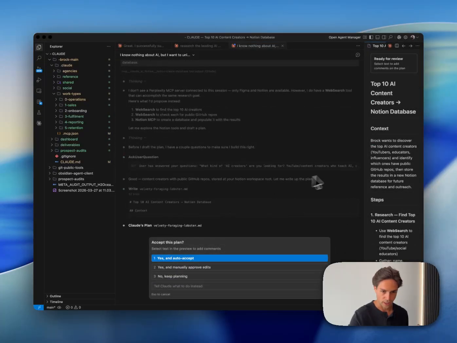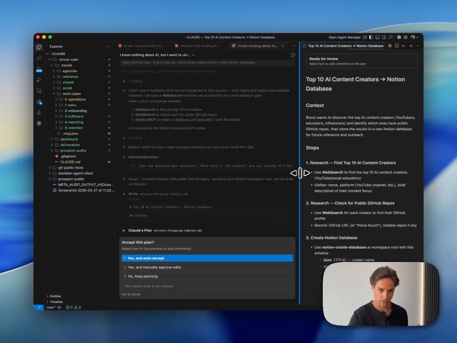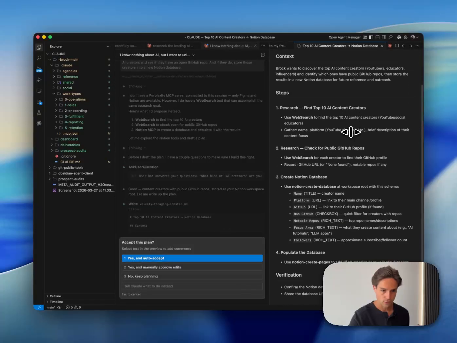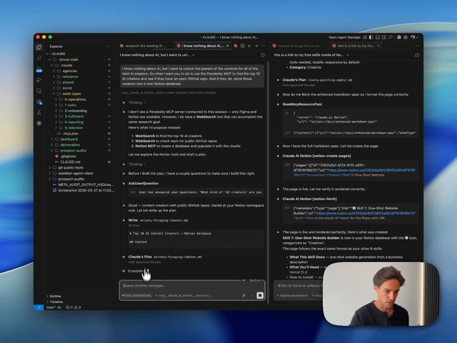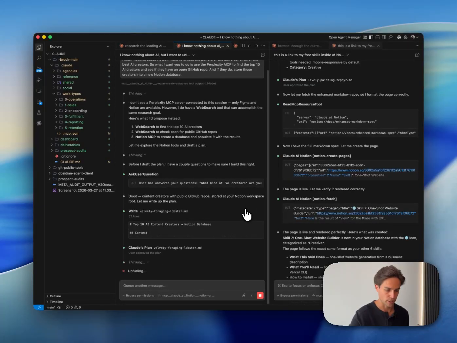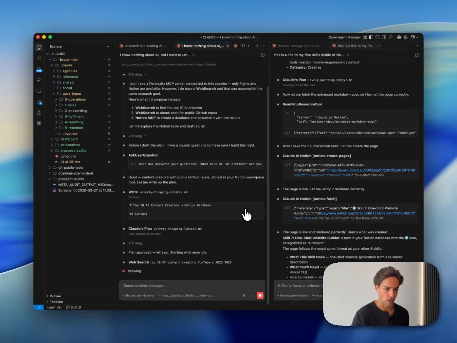Cool. So putting it into plan mode literally gives me a plan. So here it goes. AI Notion creator database. This is what it's going to pull. It looks fine. I'm just going to click auto accept, bypass permissions, so that way it doesn't ask me a bunch of questions. And again, it's just going to run autonomously.